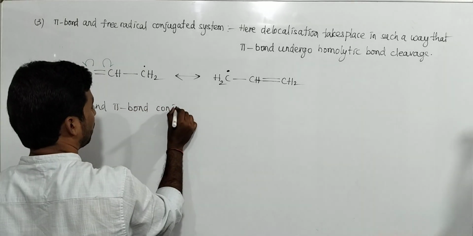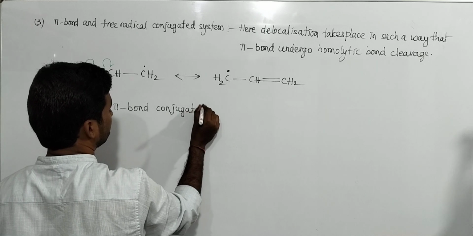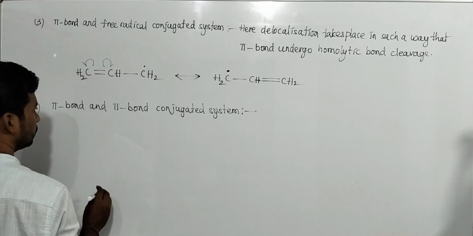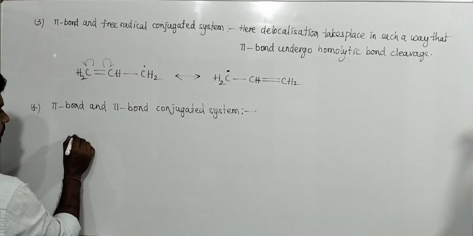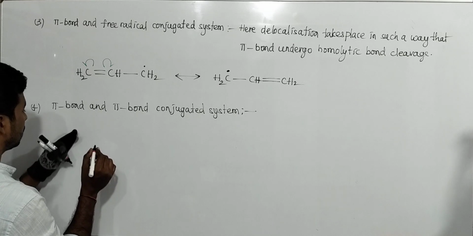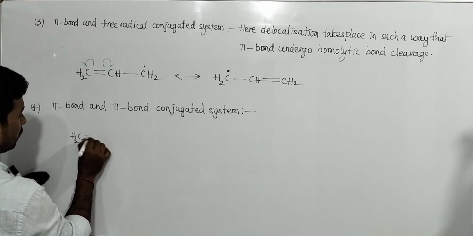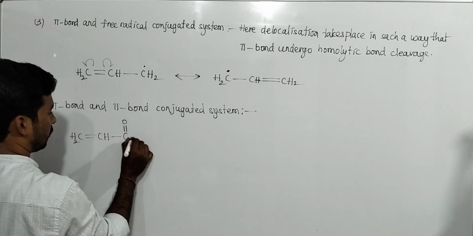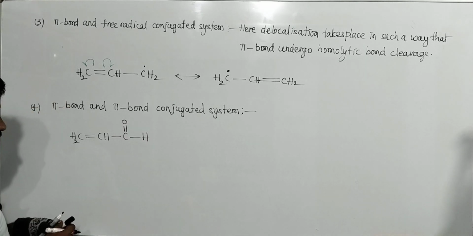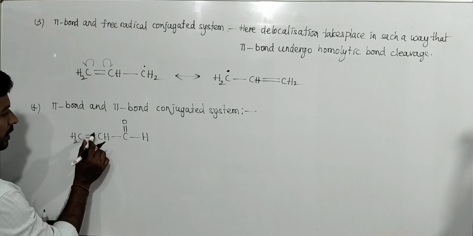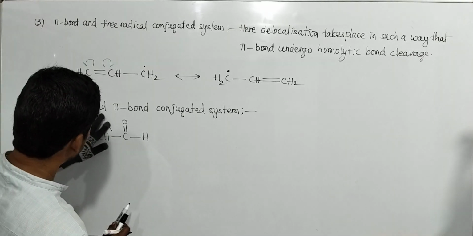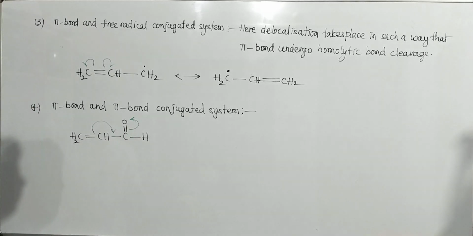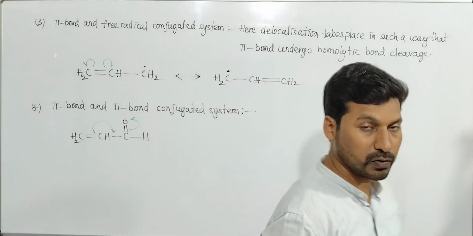And the fourth one: pi bond and pi bond conjugated system. See here, like this. One pi bond moves towards the other pi bond. Electron movement is towards the more electronegative atom.